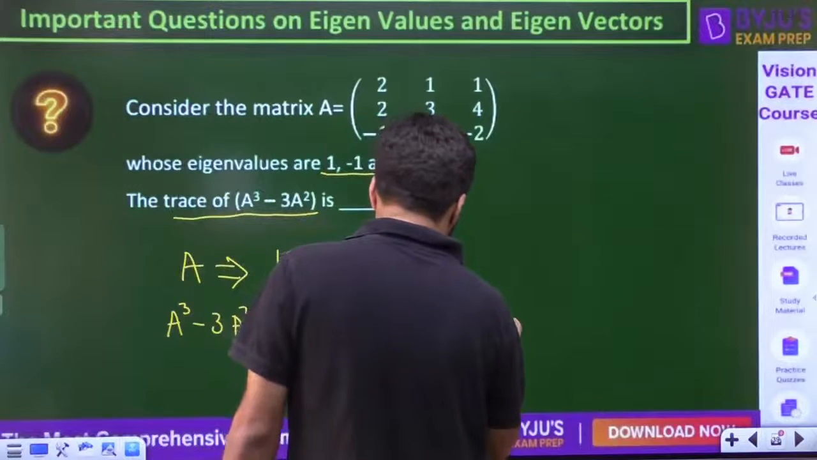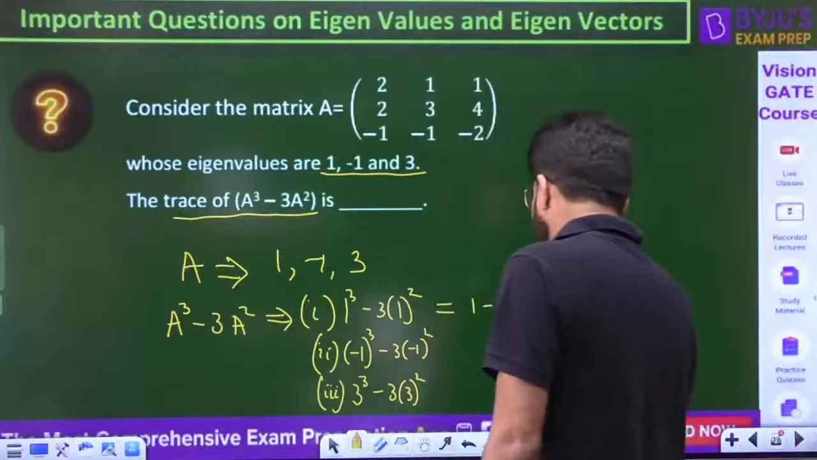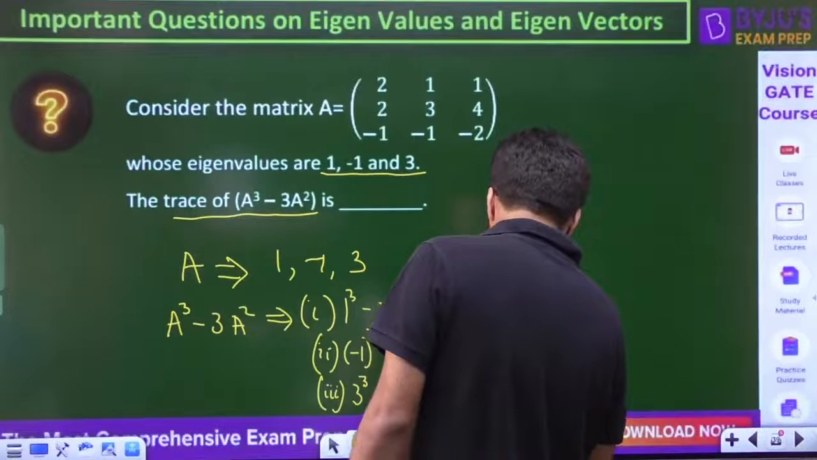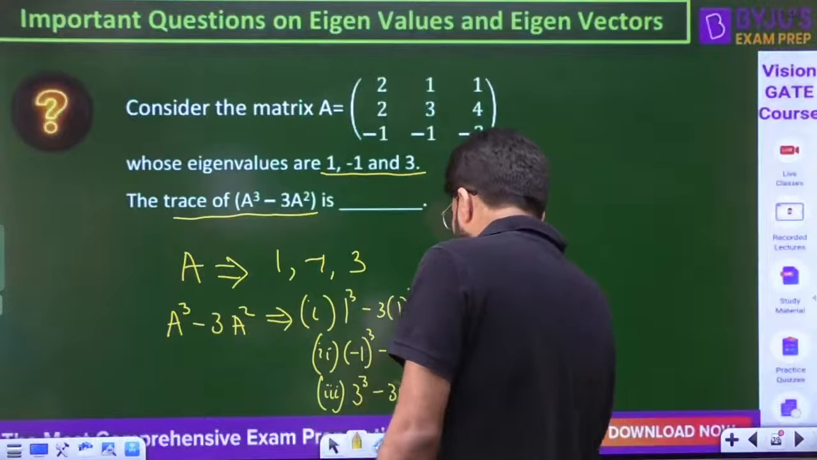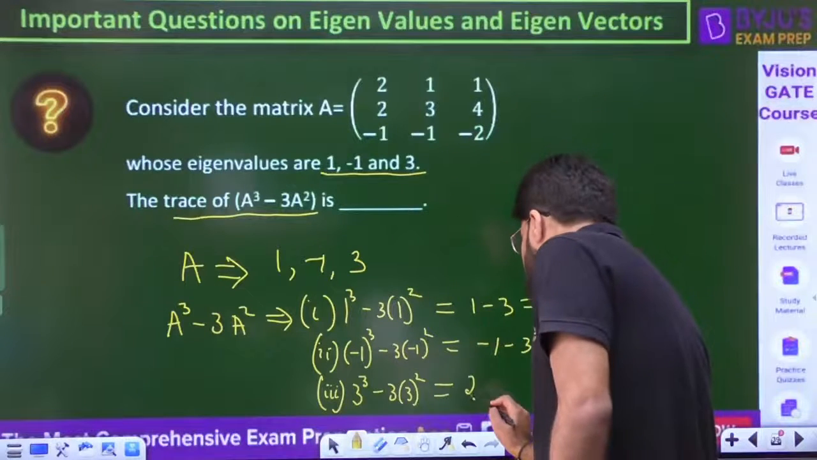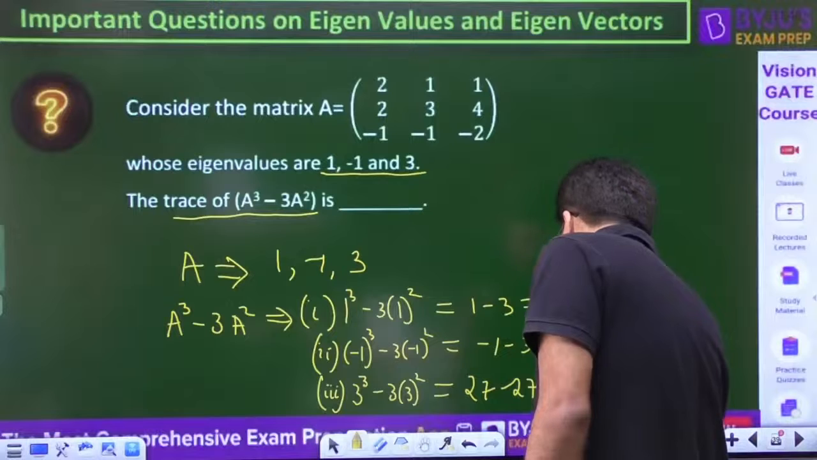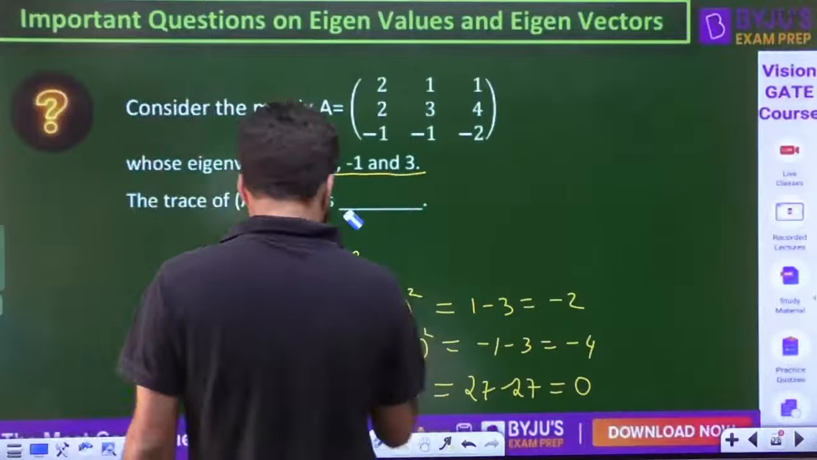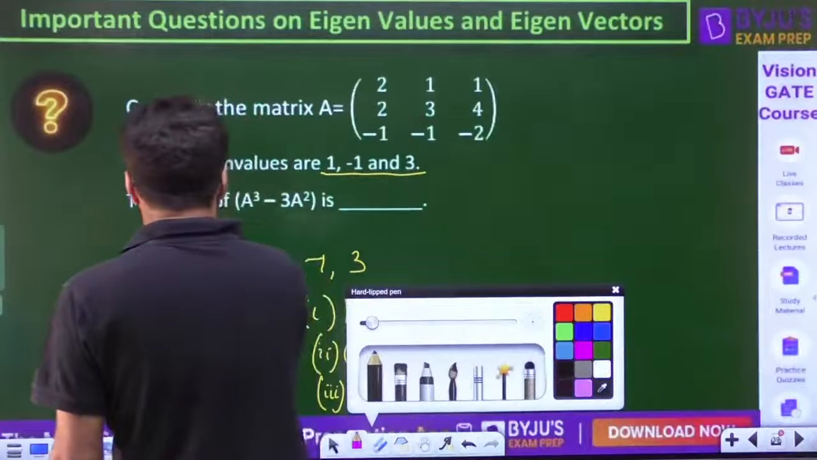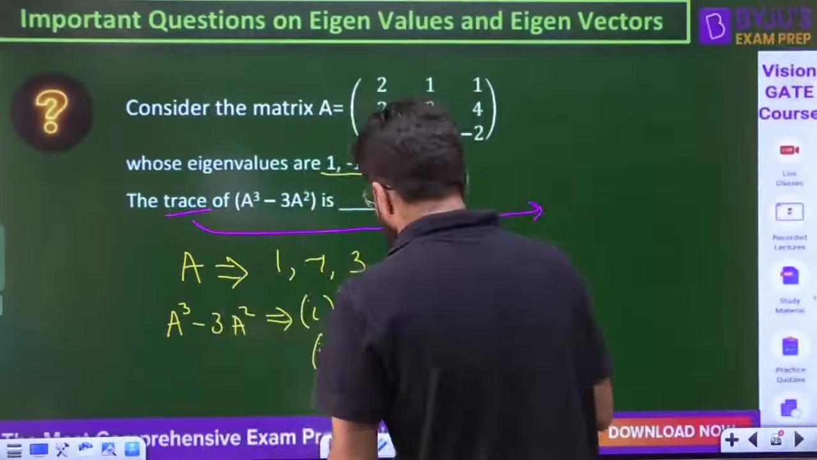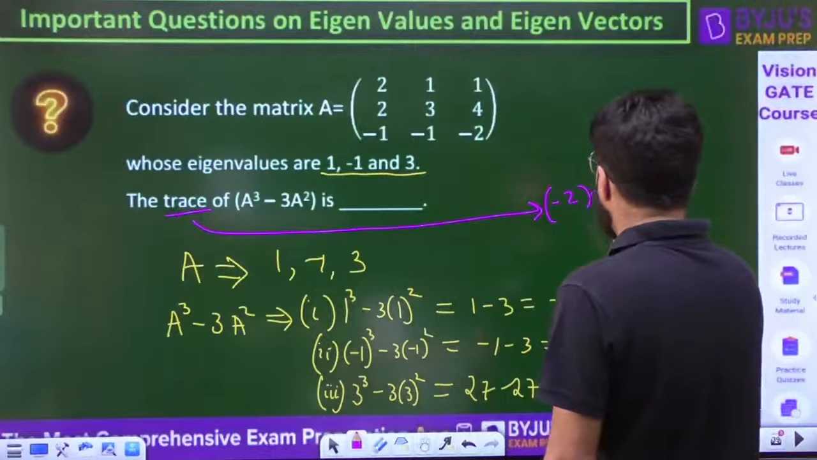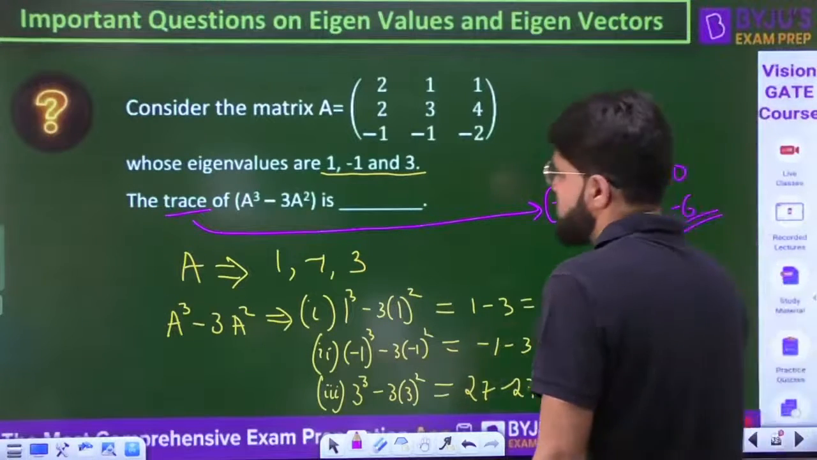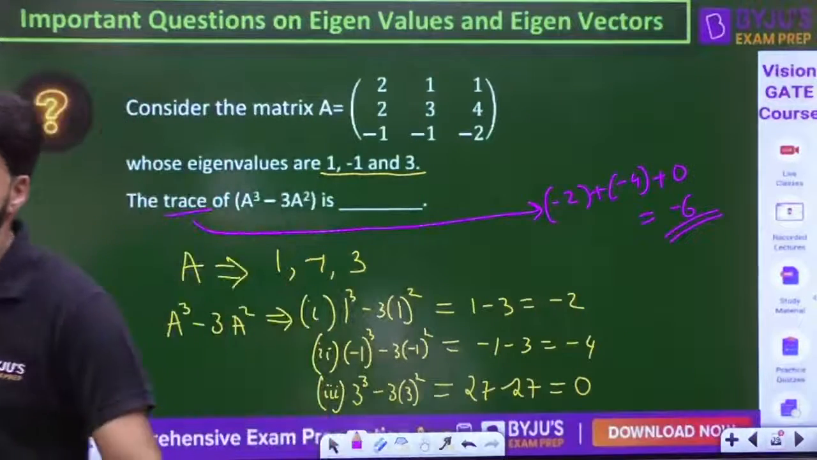So this is 1 minus 3, that is minus 2. The next one is minus 1 minus 3, that is minus 4. And the next one is 3 cube, 27, minus 3 into 9, so 27 minus 27, that is 0. What is the trace for this matrix? Sum of the eigenvalues, that is minus 2, minus 4 and 0. The answer is minus 6. Numerical answer type question, the answer is minus 6.